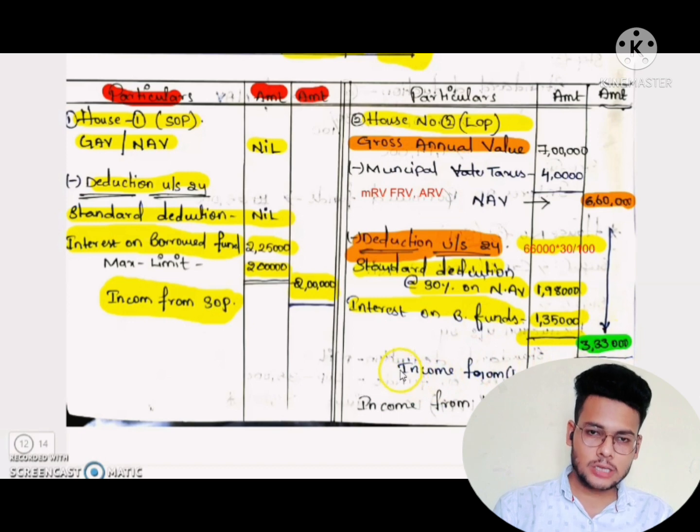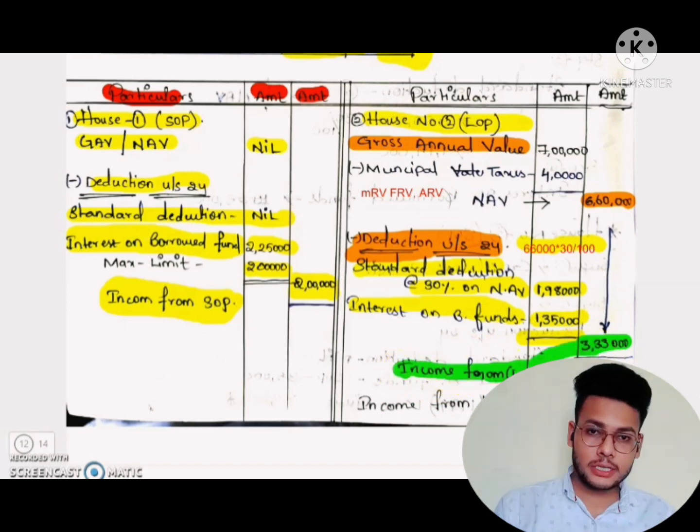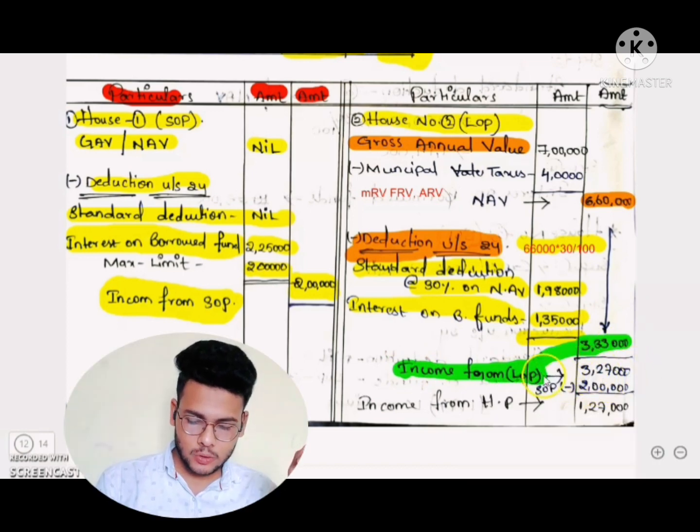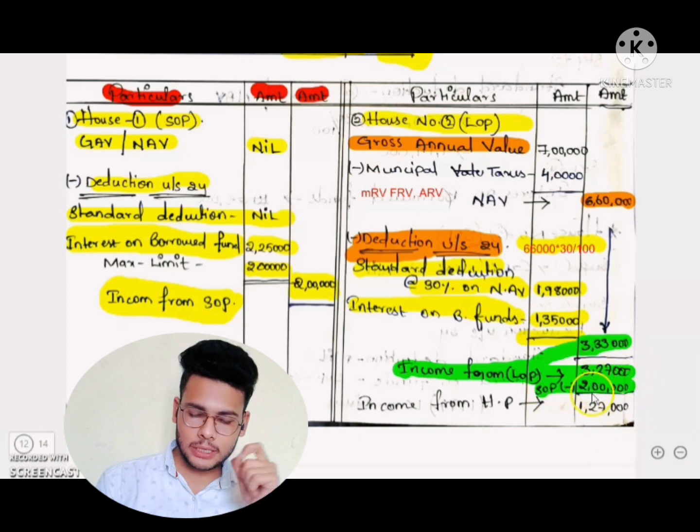So 1,35,000 only we have to take, and after adding the standard deduction and interest on borrowed fund, we will get 3,33,000 as a deduction. We have to deduct it from the net annual value of house 2. After deducting, we will get 3,27,000 as the income from let out property. Let out property income is 3,27,000.